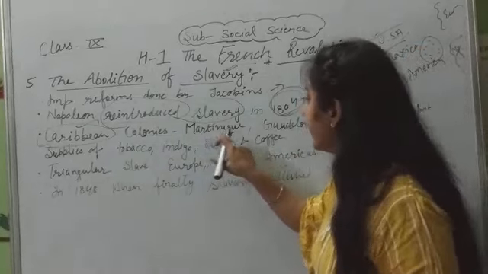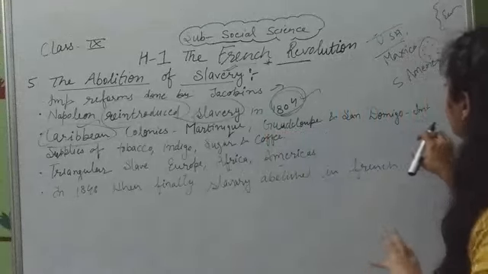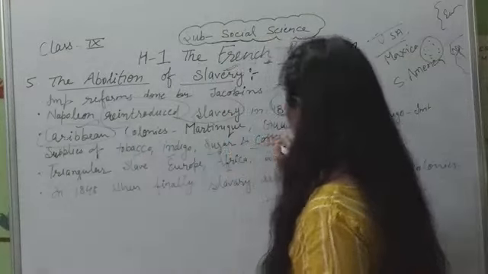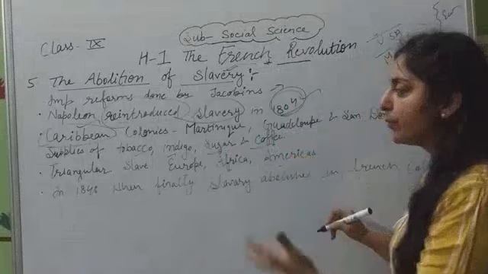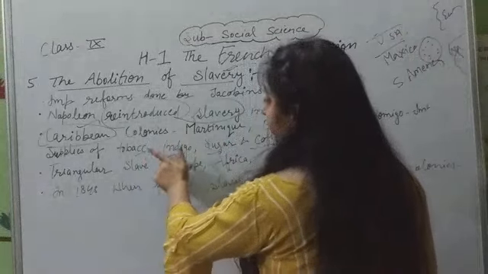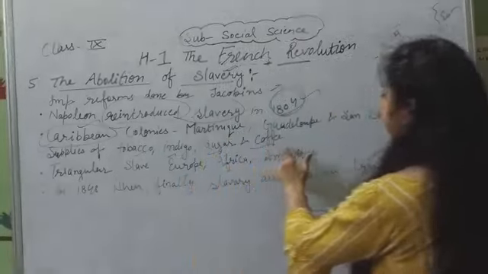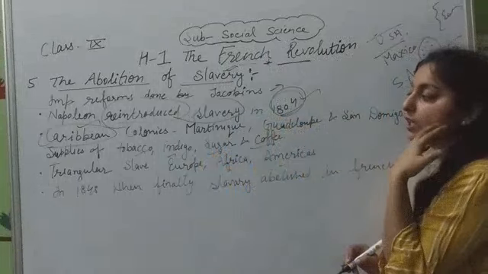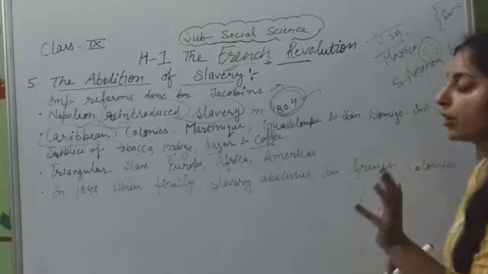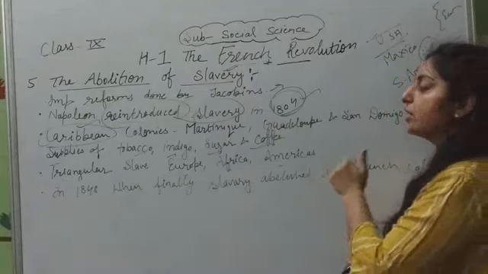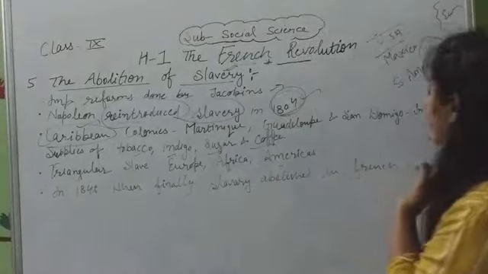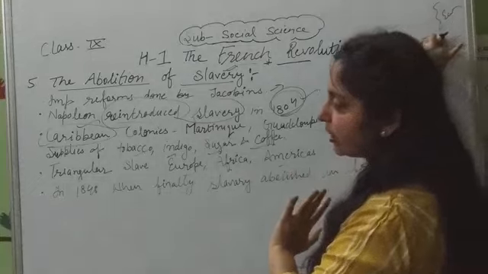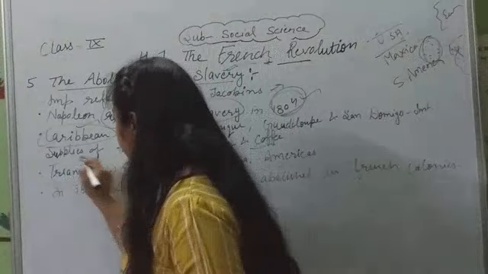These are Martinique, Guadeloupe and Saint Domingo. These countries were famous for the supply of tobacco, indigo, sugar and coffee. Where did they supply? To the colonies of the Britishers. They fulfilled the demand of Europe. Martinique, Guadeloupe and Saint Domingo are the important ones, in the Caribbean Sea near Mexico. These are the colonies.